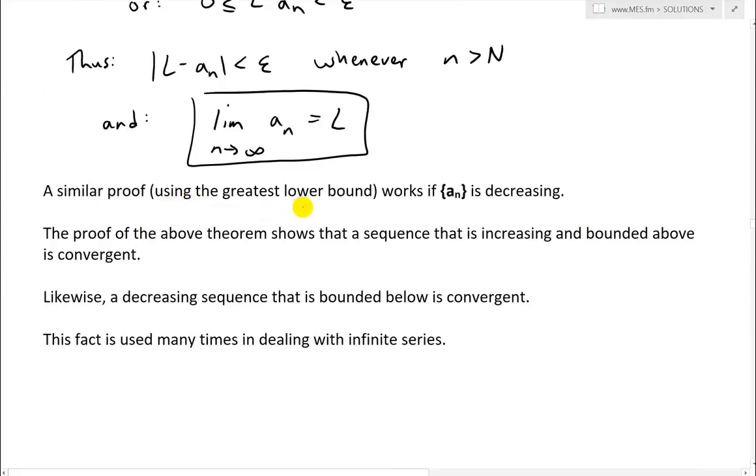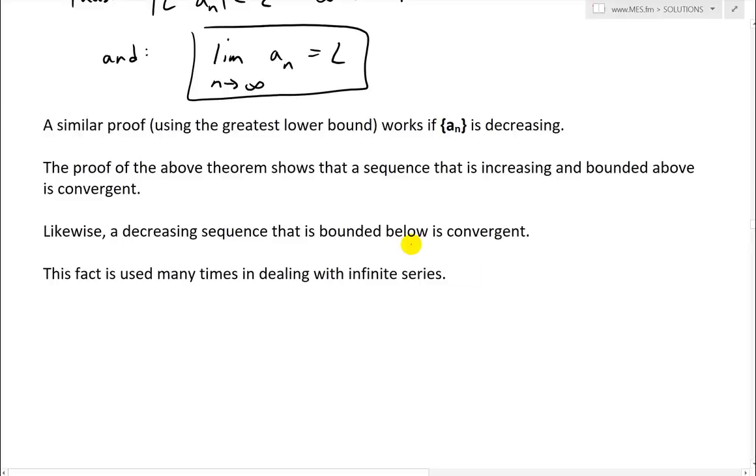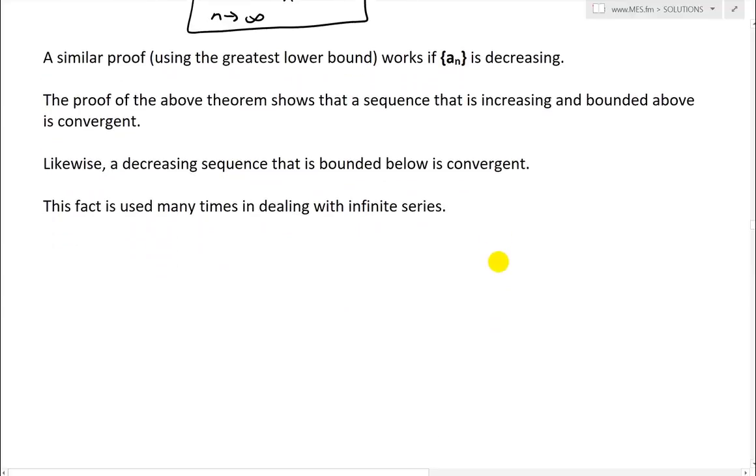A similar proof using the greatest lower bound instead of the upper bound works if a_n is decreasing. The proof of the above theorem shows that a sequence that is increasing and bounded above is convergent. Likewise, a decreasing sequence that is bounded below is convergent, using a greatest lower bound as opposed to the least upper bound. And this fact is used many times in dealing with infinite series.